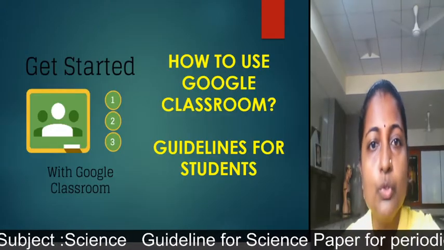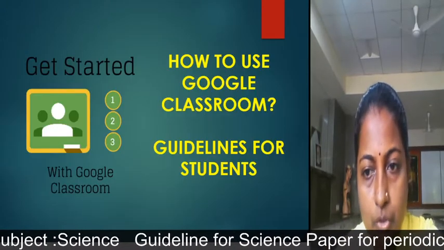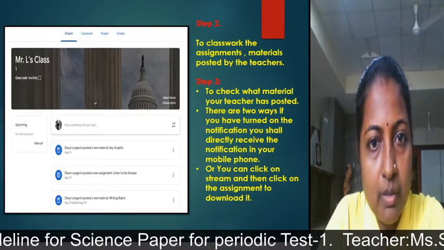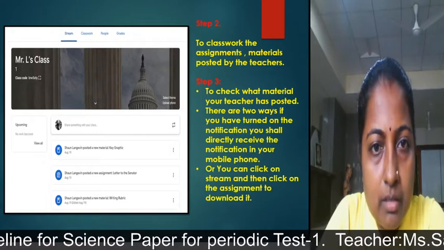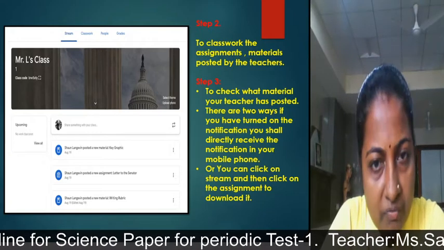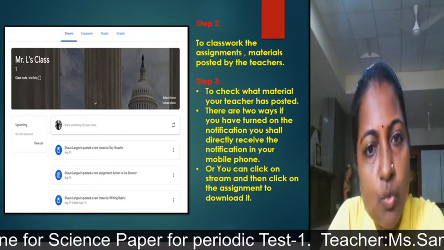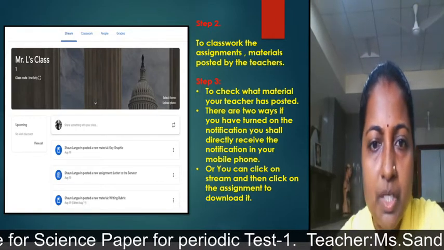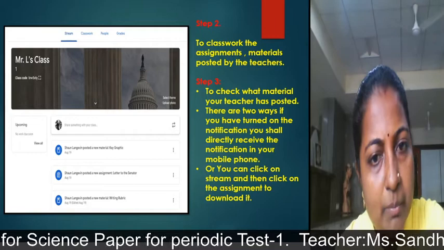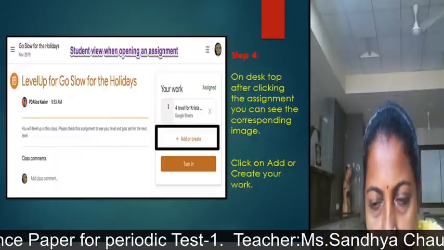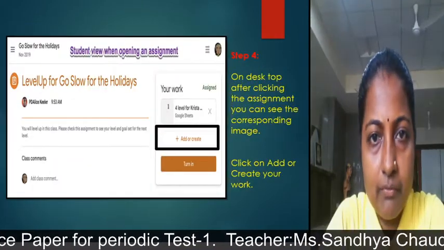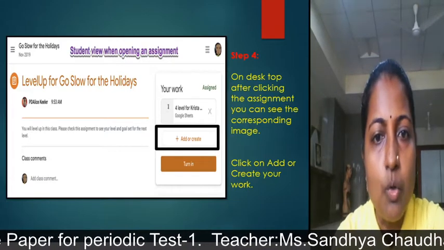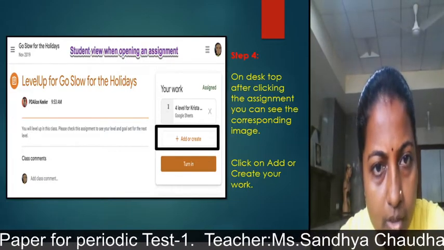Now, how to use Google Classroom, and guidelines for students. There are two ways by which you can see the question paper. One, if you have turned on the notification, you will directly receive the notification on your mobile phone, or you can click on stream and then click on the assignment to download it. On desktop, after clicking the assignment, you can see the corresponding image. Click on add or create your work. Here you can click.